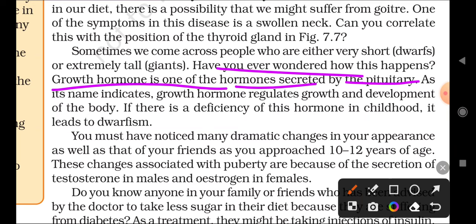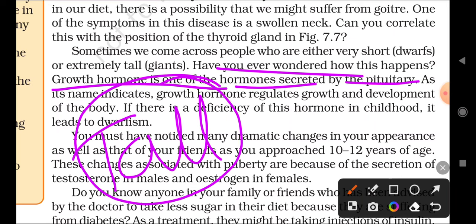If growth hormone is secreted in the body in more amount, that person becomes very tall or a giant. If this growth hormone is produced in very little amount, that leads to shortness.